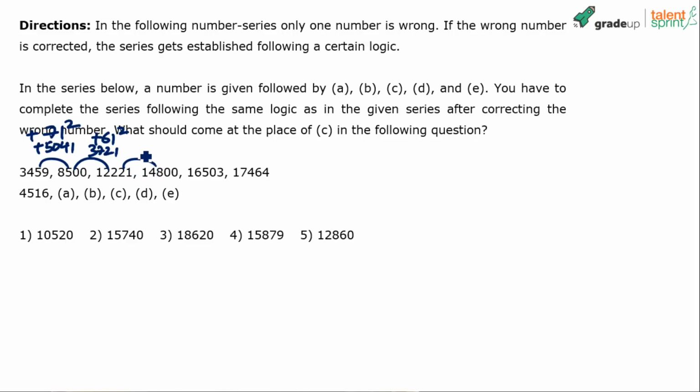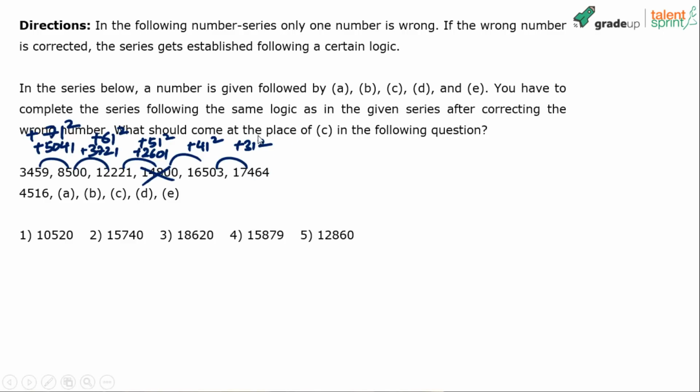What is 51 square? 2601, right? So I should add 2601. Which means this number is wrong, because 12,221 plus 2601 will not give you 14,800. See, this is 51 square. Then this should be 41 square, and this should be 31 square. If you actually check, the difference between 16,503 and 17,464 is actually 31 square. How much is the difference here? 961. You see, 16,503 plus 961 will give you 17,464.